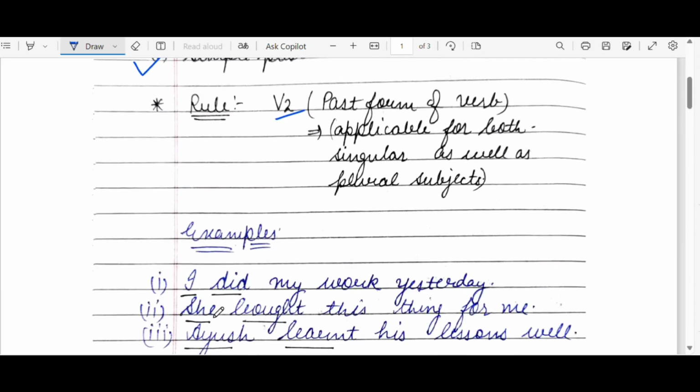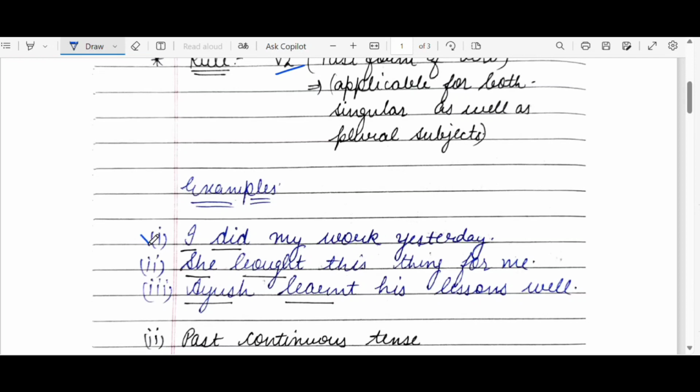Let us see some examples. First example is, I did my work yesterday. Did is the V2 of do. Do, did, done. I is the subject, did my work yesterday. Second, she bought this thing for me. She. As we know that she is singular, but there is no such rule to use S or ES with the verb. So simply we have to write bought. Bought is the V2 of buy.